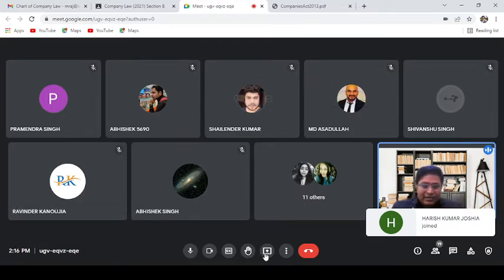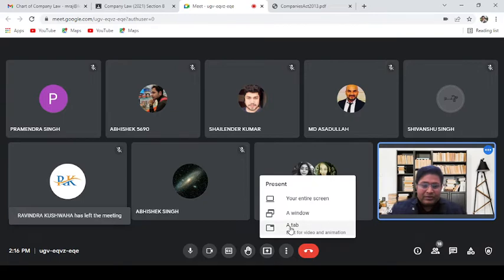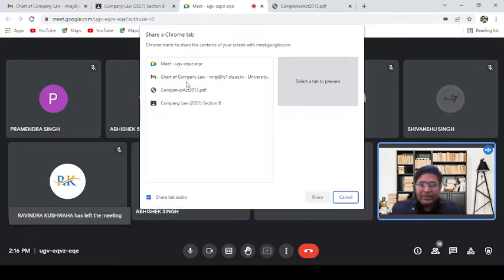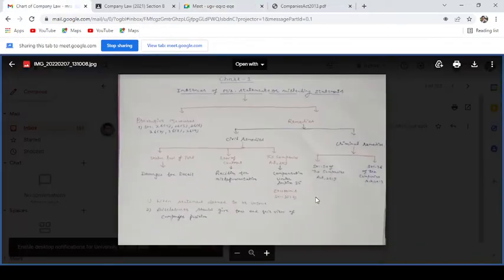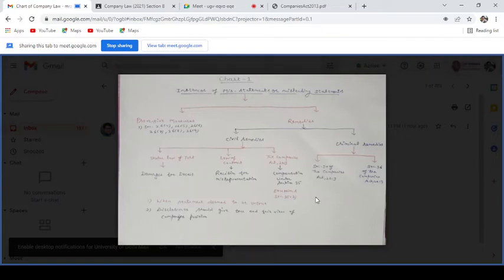So here I would like to share this chart, by that you can understand it easily. Is it visible to you? It is a little blurry, but visible. Guys?